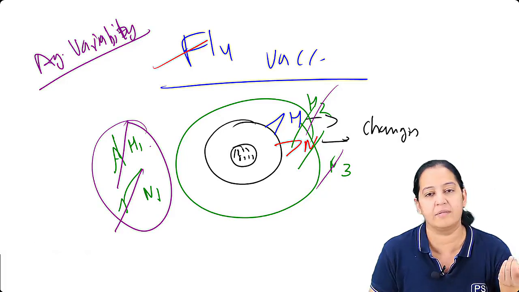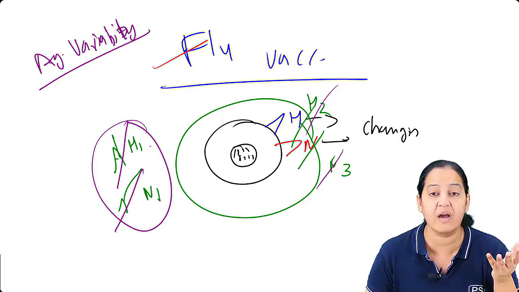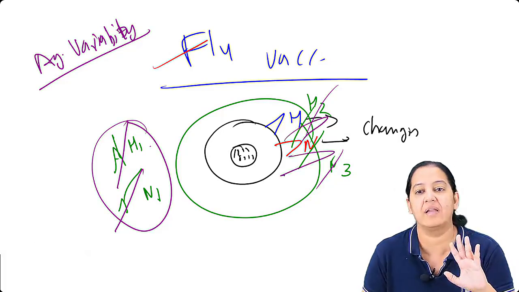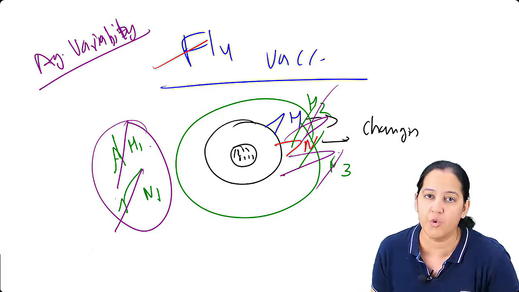But the virus will change. What will the virus do? It will change its structure. It will change the H. It will change the N. So the old vaccine is not useful for the new virus, the new strain.